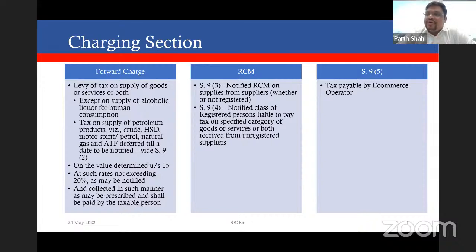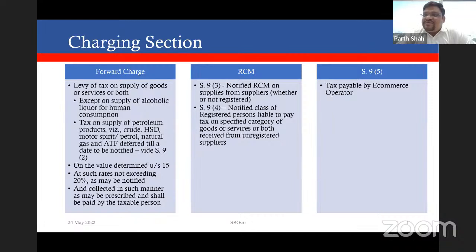The third basket, at what rate? Section 9 says that you have to pay at the rate as notified, which may not exceed 20%. So the highest rate of CGST can be 20%. Under SGST, there is a similar provision saying 20% is the upper cap for the rate of goods or services. So we cannot have an effective GST rate exceeding 40%, because on a transaction, 20% is the upper limit for CGST and 20% is the upper limit for SGST.